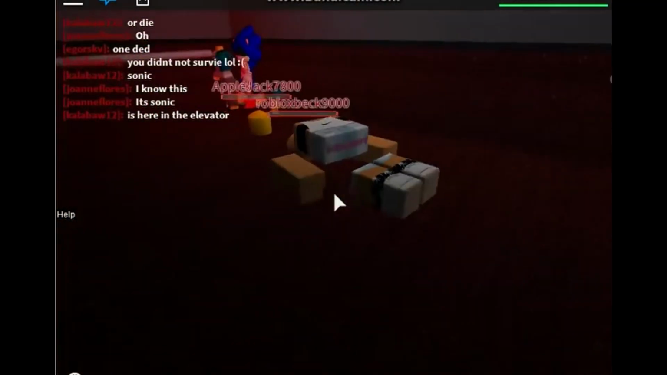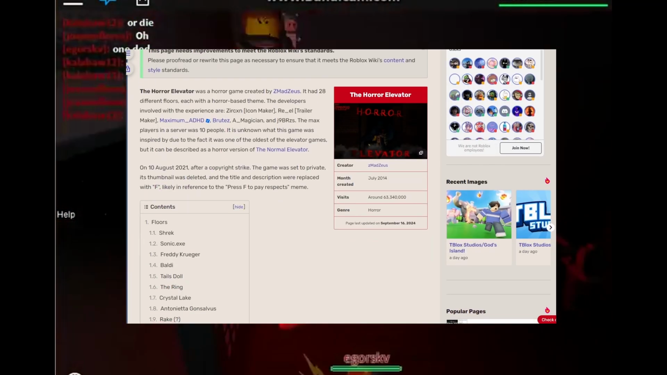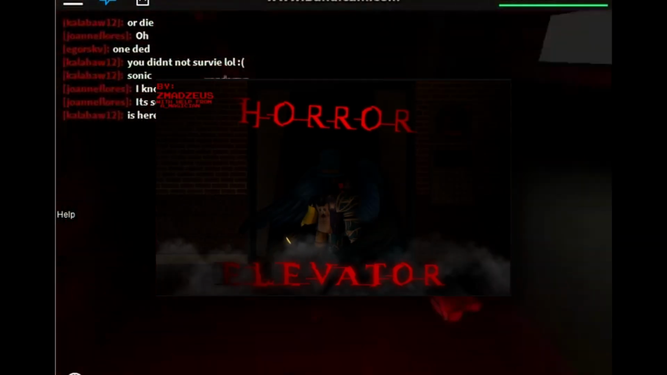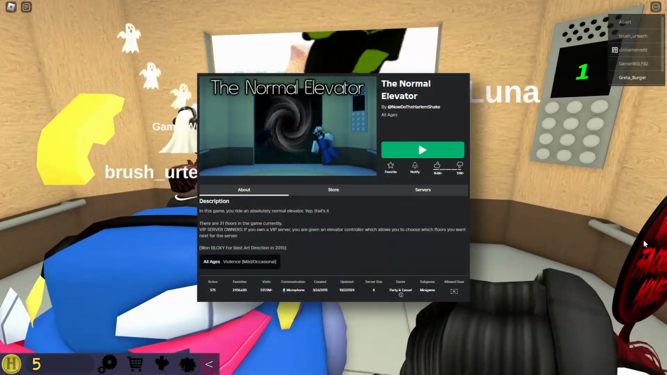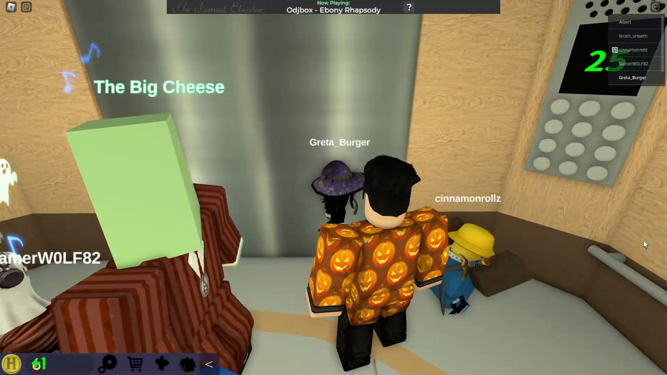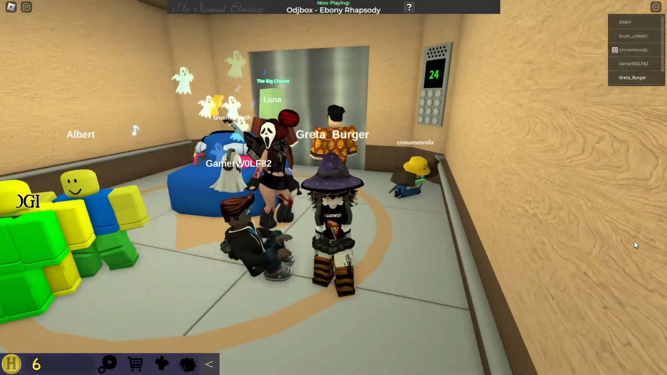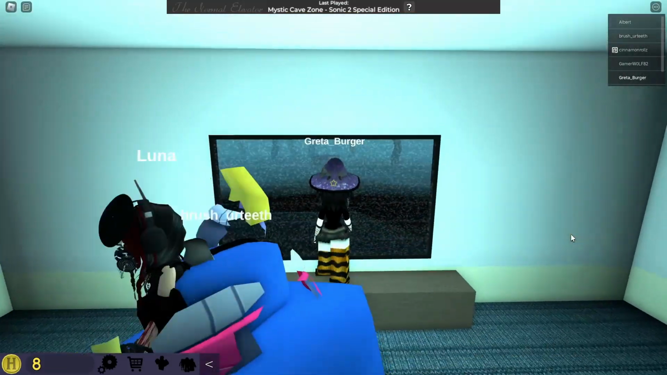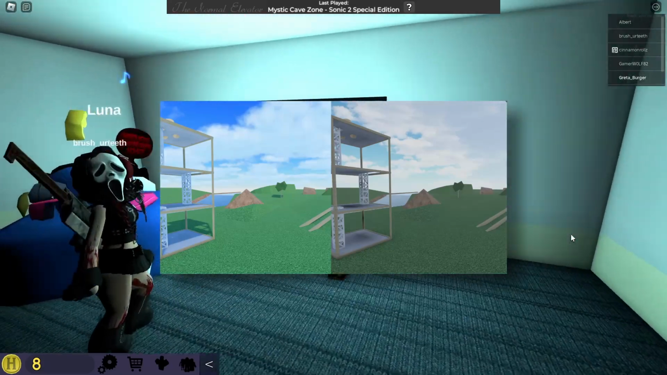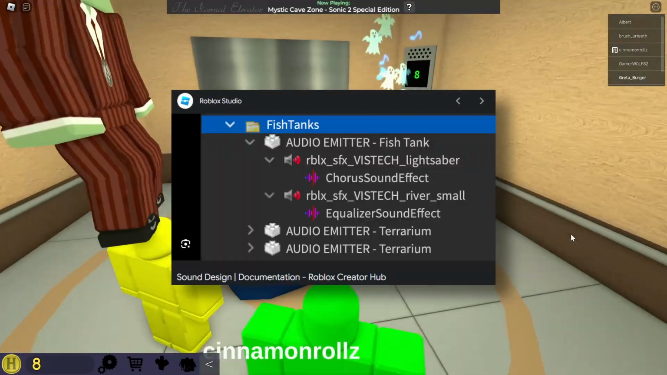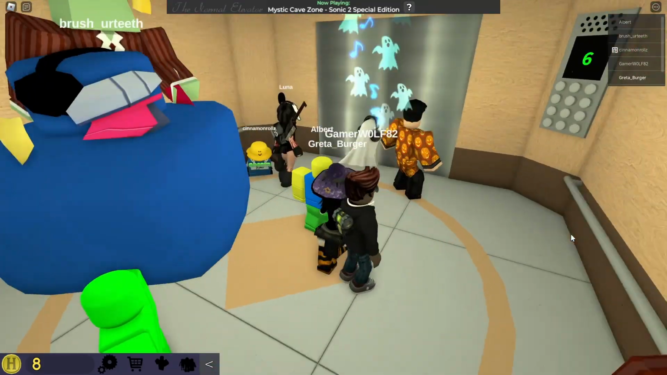Examples of this subgenre include Horror Elevator, created in 2014, which inspired another map the following year, called the Normal Elevator. By 2016, Roblox horror maps had significantly evolved in terms of graphics and gameplay mechanics. The introduction of better lighting, texture, and more realistic sound effects made the games much more immersive.